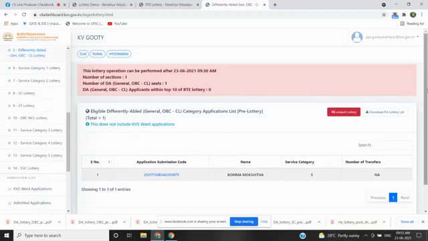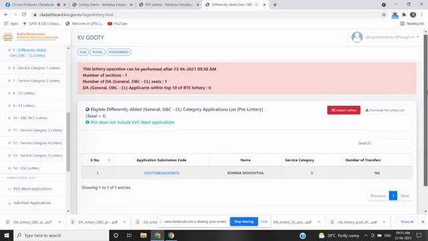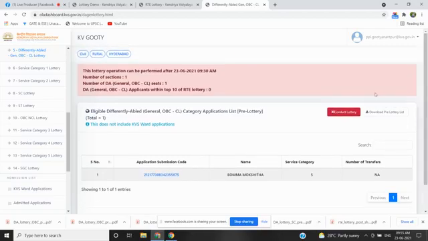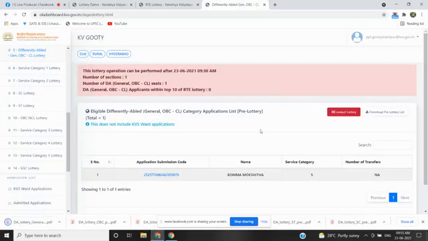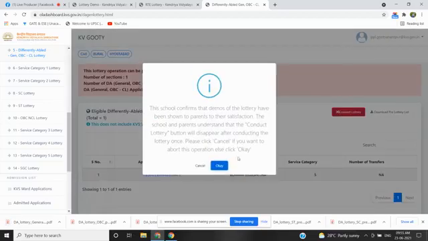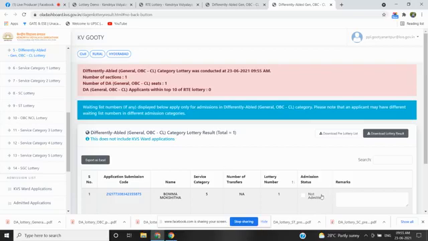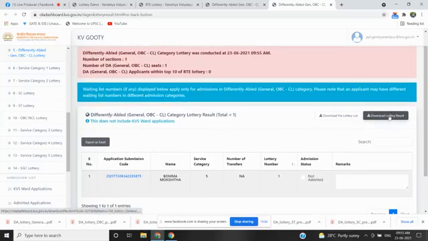Now under this section, only one candidate has applied, and I am downloading the pre-lottery list. I am going to click on conduct lottery, clicking on OK so that the list will be shuffled, and this is the list. And I am downloading the lottery result.